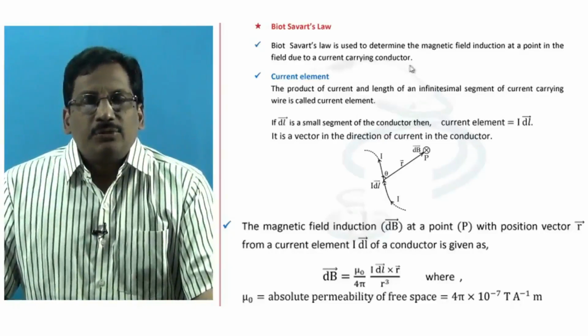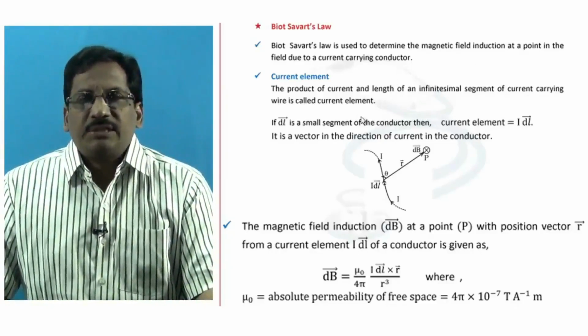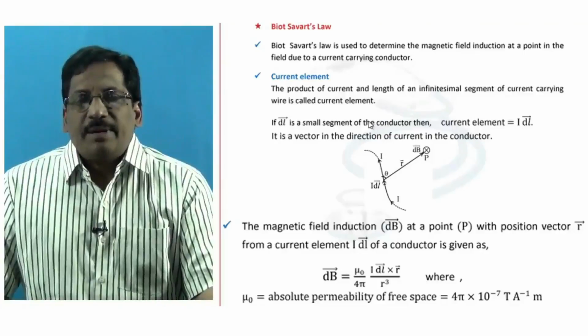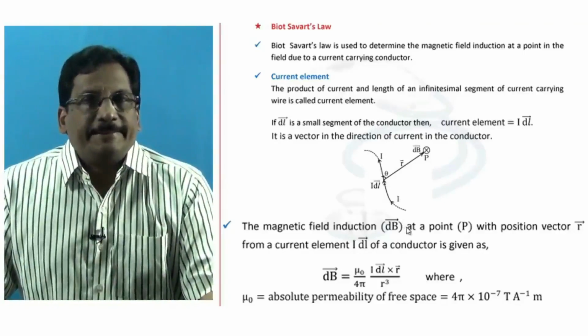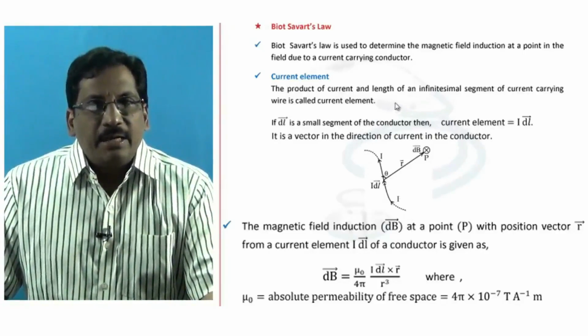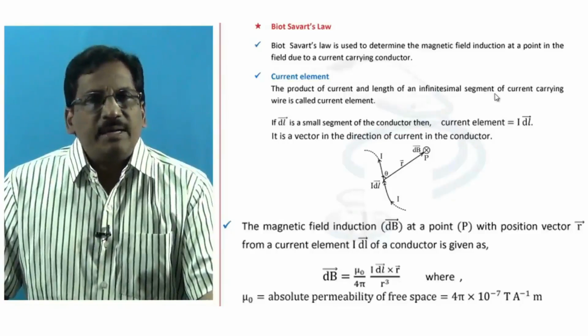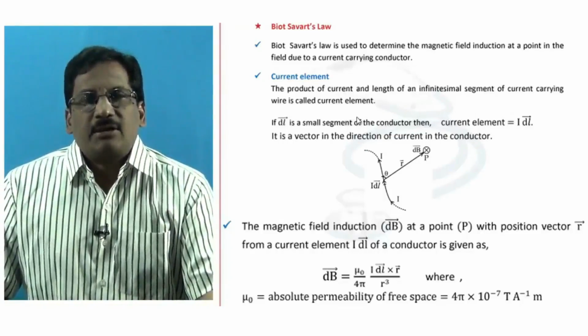And now, to understand the magnetic field induction at a point, let's first understand what is meant by current element in reference to a current carrying conductor. The product of the current and the length of an infinitesimally small segment of the current carrying conductor is called current element.